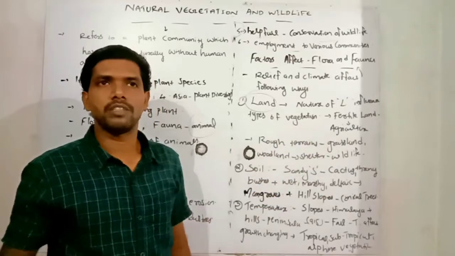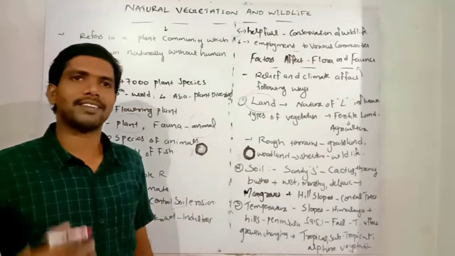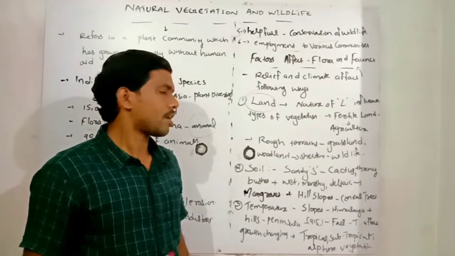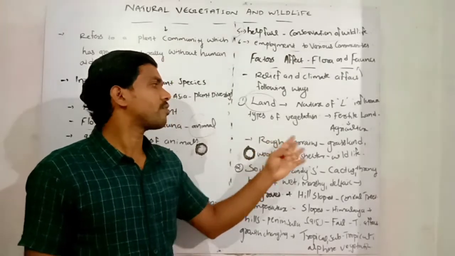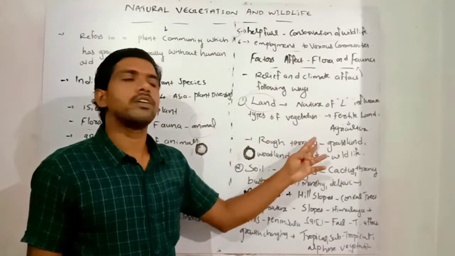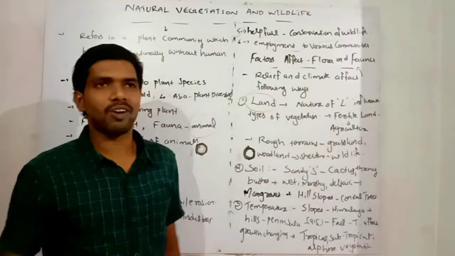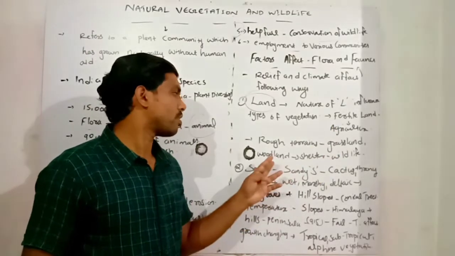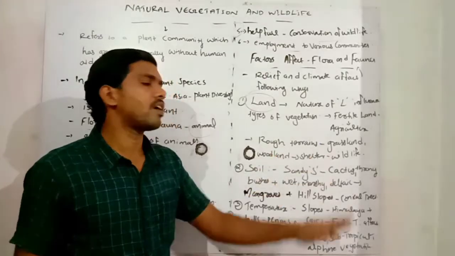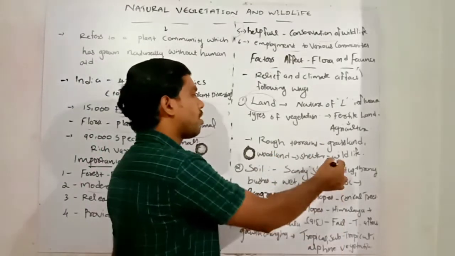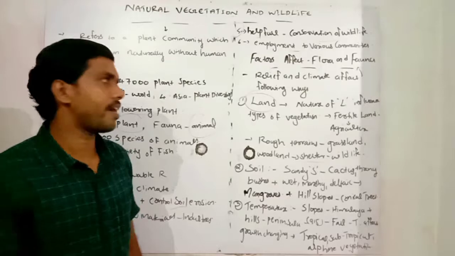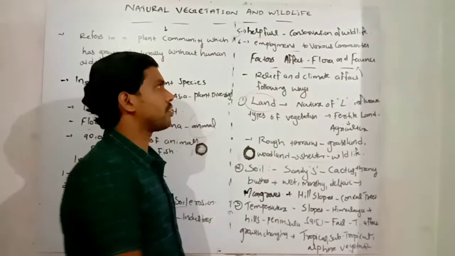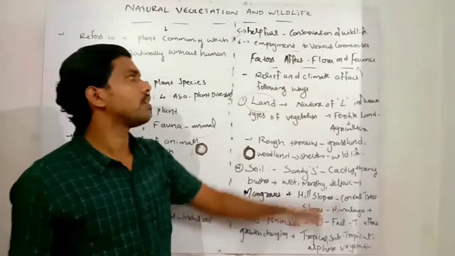For example, in the fertile land region we can practice agriculture widely. In some areas we can see very rough terrains and undulating topography. In that area we can only see grassland, and that area is not suitable for cultivation and agriculture. And woodland also gives shelter to our wildlife. So land is one of the most important factors affecting the flora and fauna of a region.